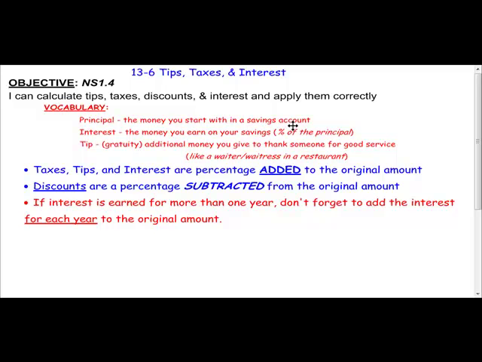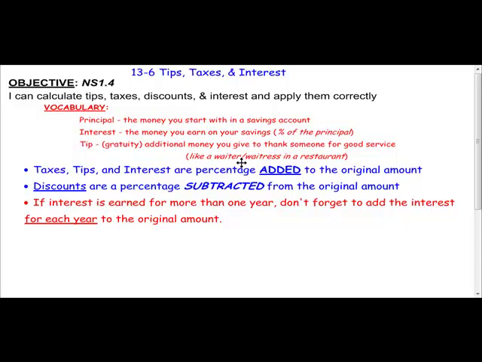So if you deposit some money in the bank to save it, or if you invest it in an investment account, that is the principal. That's the money you start with. That is your money. Interest is the money that you earn on your savings or your investment. It's usually a percentage of the principal. You'll hear 5% per year or 3%, 2%.